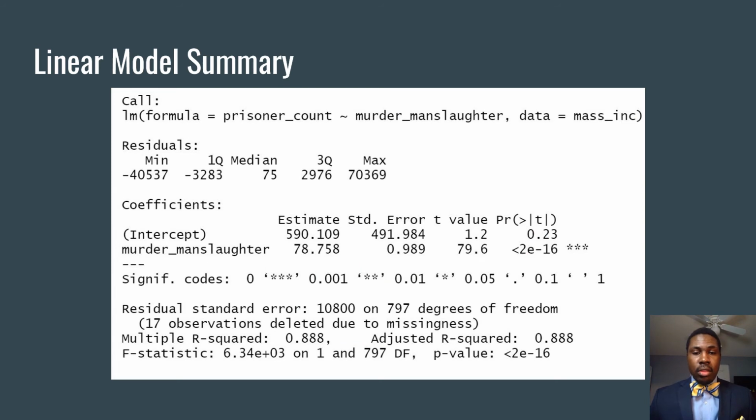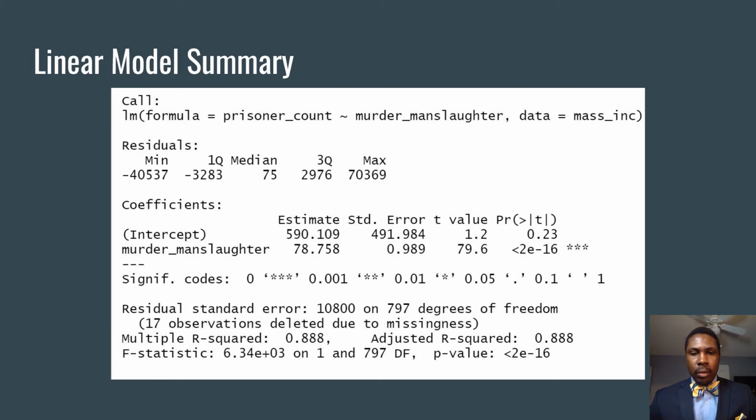So I decided to check my linear model summary. And I could see that in the summary I have my estimate, my p-value, and my r-squared value. All things I can translate and see what they mean going forward. With my estimate, I can see that for every one murder or manslaughter, on average, there are approximately 79 people in prison for that crime.